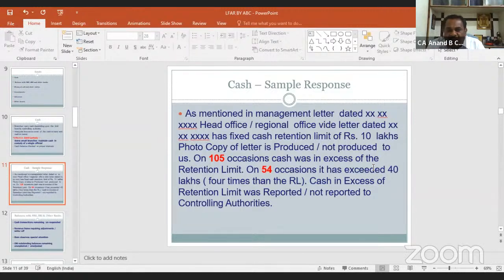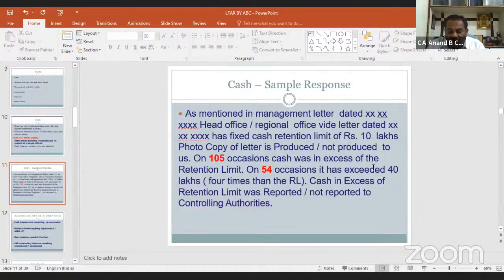In this example, I am highlighting the 105 occasions cash was in excess of the retention limit. On 54 occasions, it exceeded 40 lakhs, meaning 4 times more than the retention limit. Whether cash in excess of retention limit was reported or not to the controlling authorities, we should take from the branch manager, and it should be in writing.